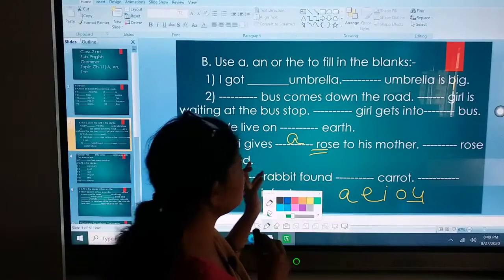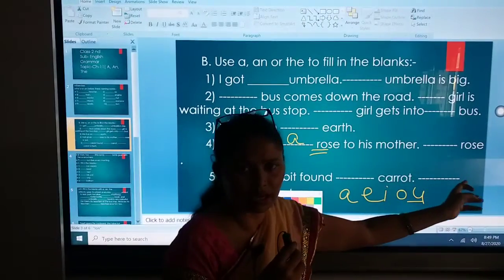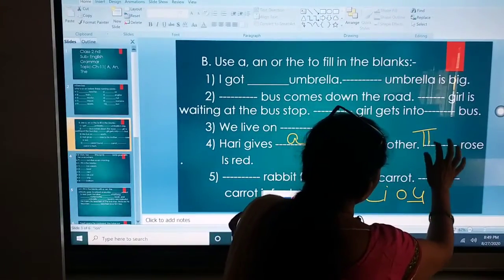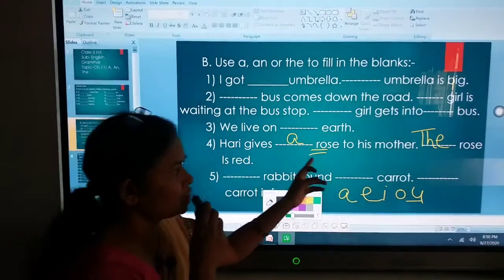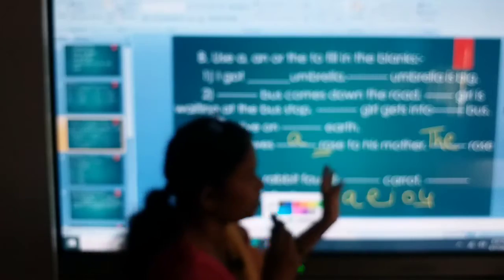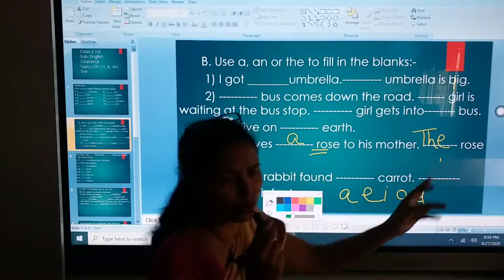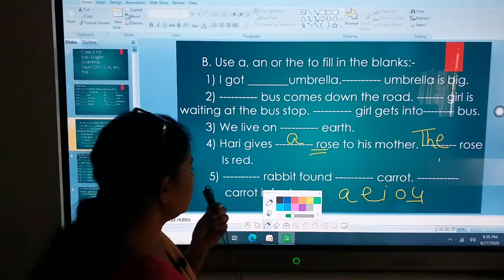Now see children, this rose word is repeating again. So what we'll do? We'll write the. In the first sentence, rose word is there, and again it's repeating twice, so we'll add the to it. The rose is red.